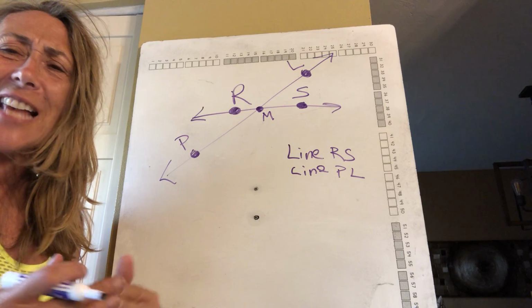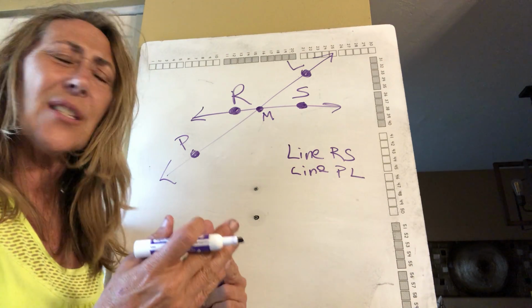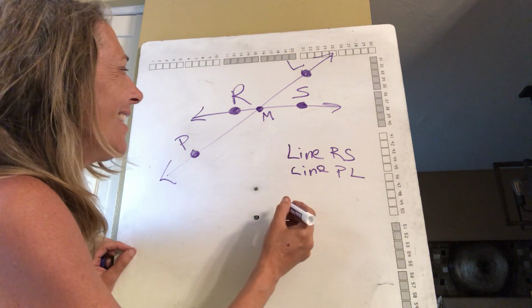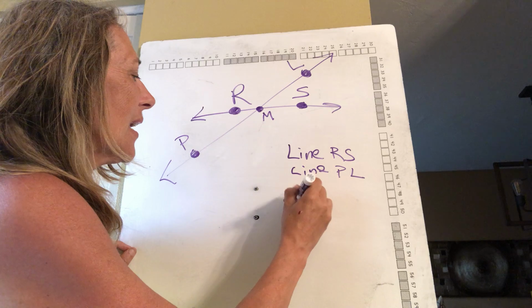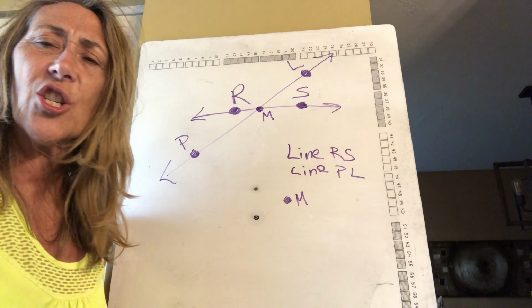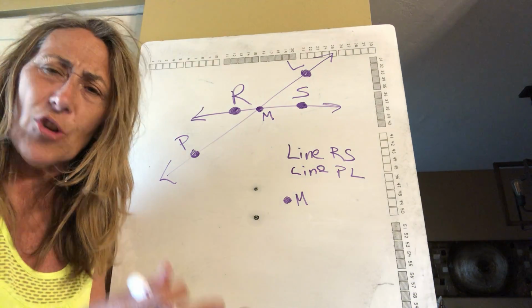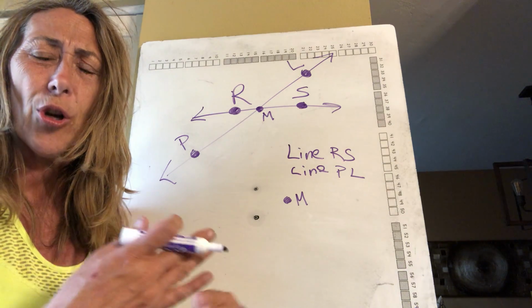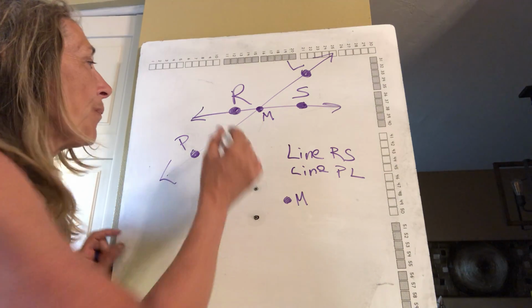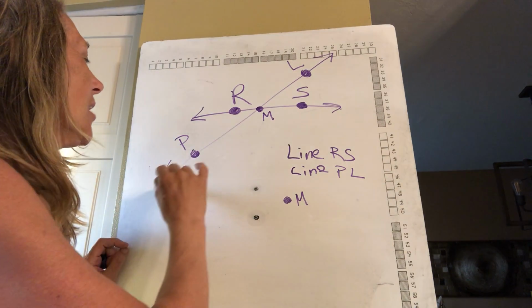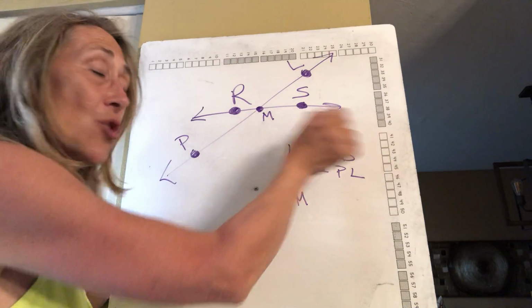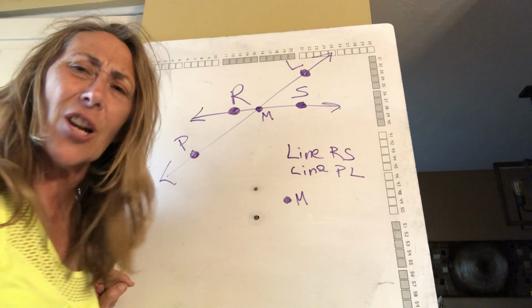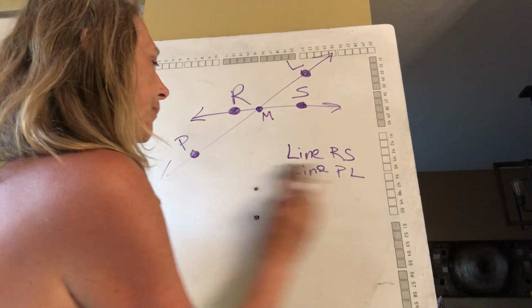That's where they intersect, lines that intersect. These are called intersecting lines. That means they cross over each other. So they intersect at point M. Just like if you're driving a car and you get to an intersection. An intersection is like a corner where 2 roads merge or cross. So here's line RS, here's line PL. They cross over each other at point M. So those are intersecting lines.